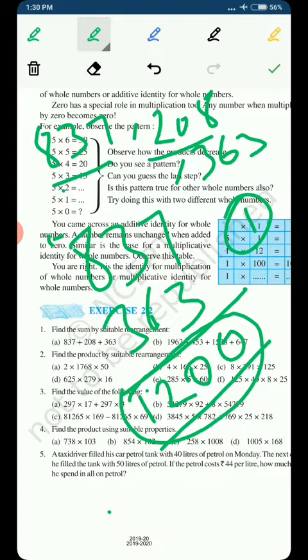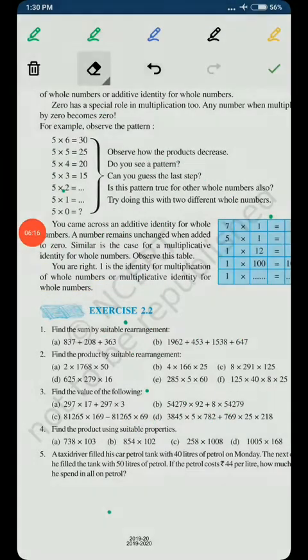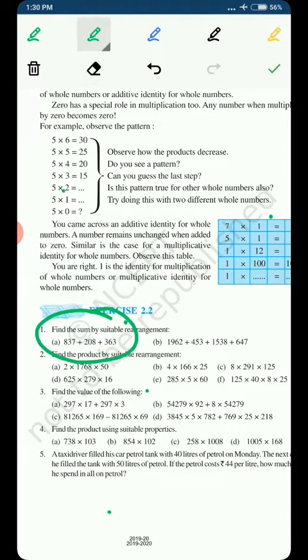So always, while making a suitable rearrangement of the numbers, we will keep in mind that we do the addition in such a way that after addition we get a number with at least 10, 20, 30 in this way. So now we know that in this question, if we add 837 and 363 first, and then add whatever we get to the third number, the addition becomes easier for us.